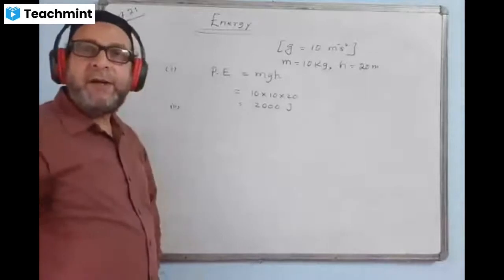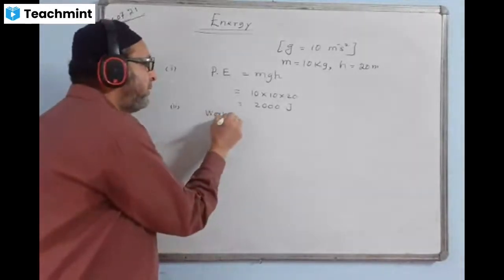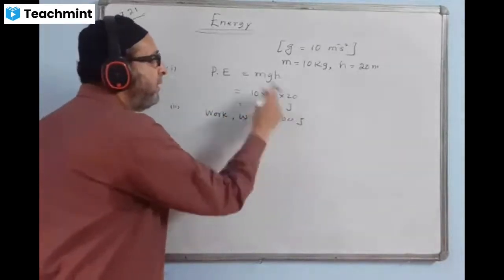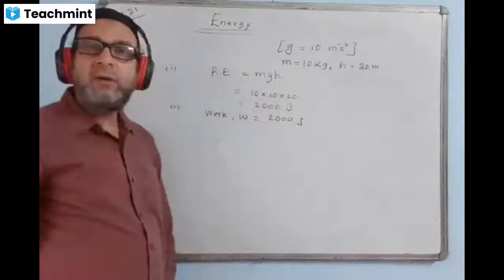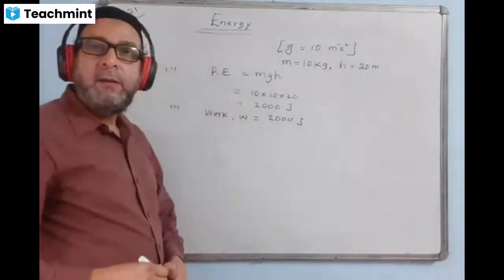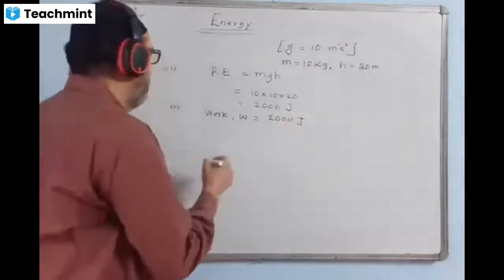Second part, we have to find work done. Work done will also be the same, right? Work W is equal to the same value, 2000 joule only. Same formula, mgh, and the value also comes. This energy is stored into the work done only. So work value also becomes the same value, 2000 joule.